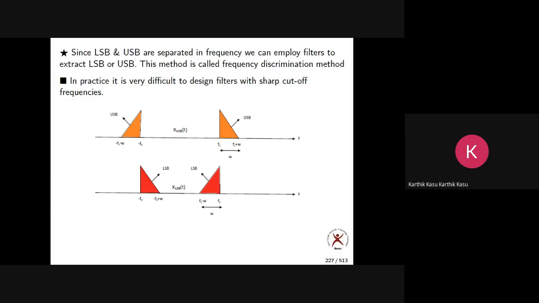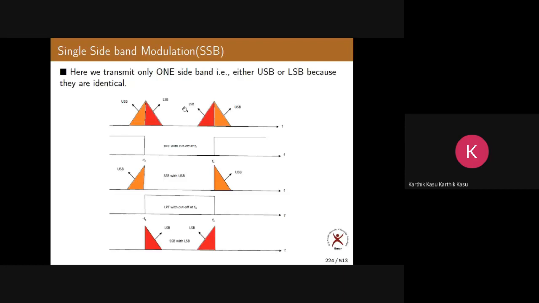So the problem with this method is, what is the problem? We need filters which have sharp cutoff frequencies. You can observe very clearly, here I have taken filters which are ideal in nature, otherwise filters with sharp cutoff frequencies. You know already that designing ideal filters is very difficult. It is impractical. Why? Can you tell me the reason?